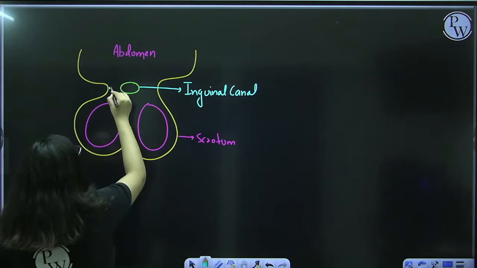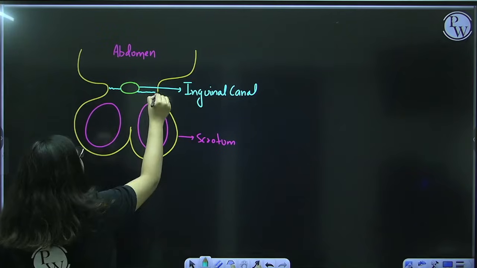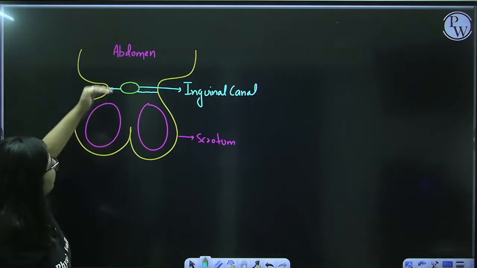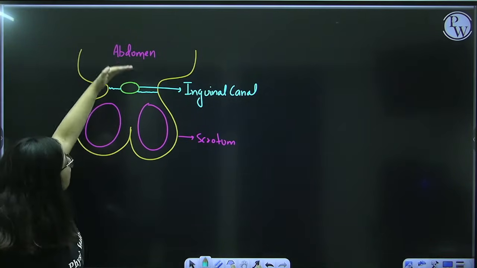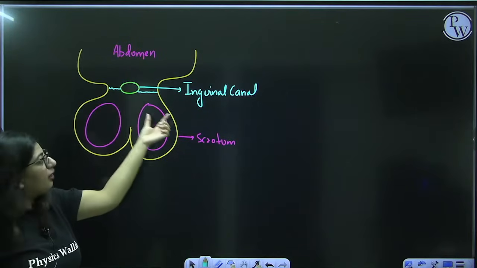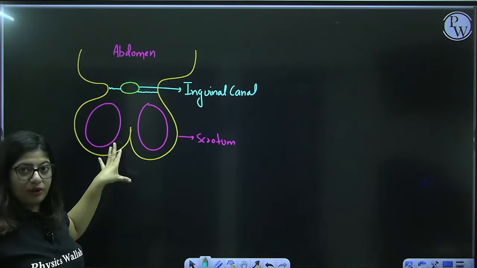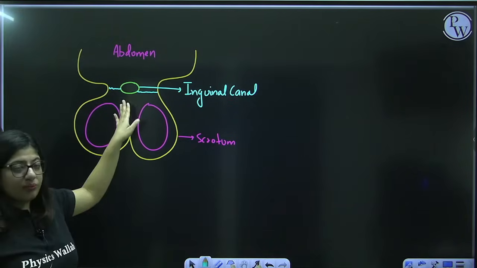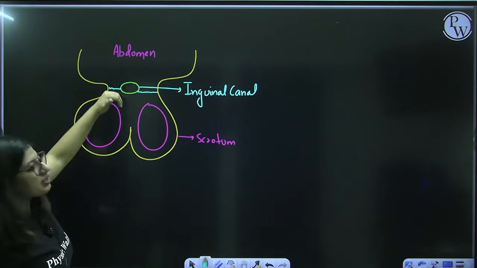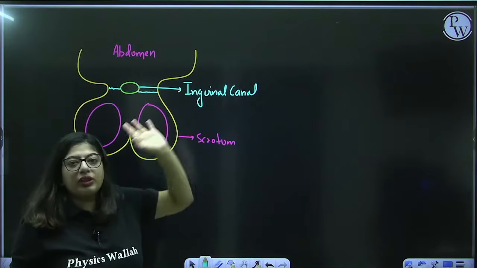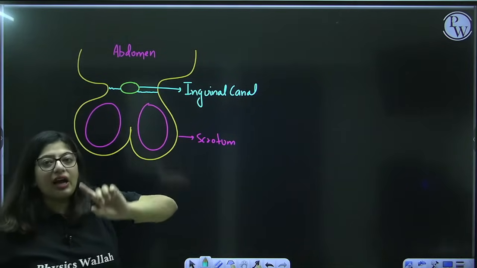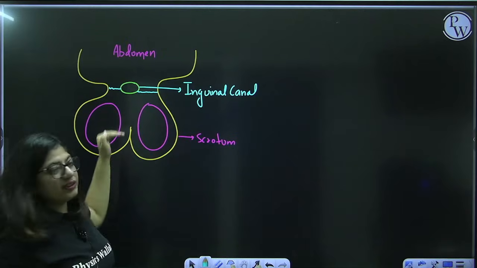Up to this everything is fused like this. Okay. So abdomen and scrotum, they both are connected via this small canal known as inguinal canal. If anything has to enter inside the scrotum or leave the scrotum, it has to pass through the inguinal canal. So the inguinal canal is a canal that is connecting the abdomen with the scrotum.